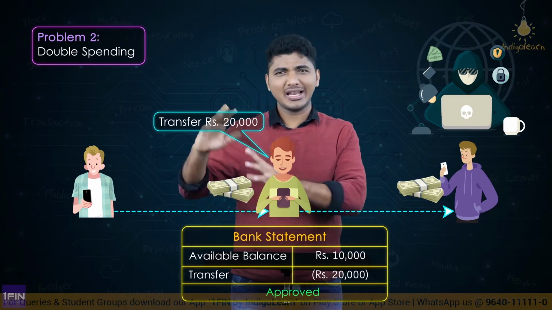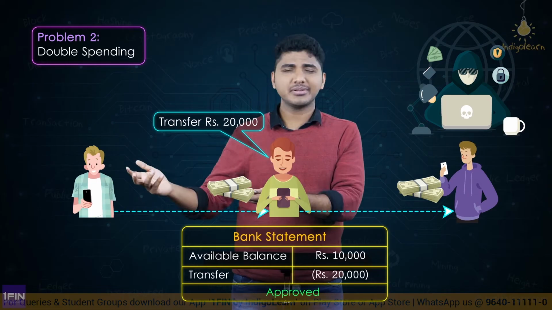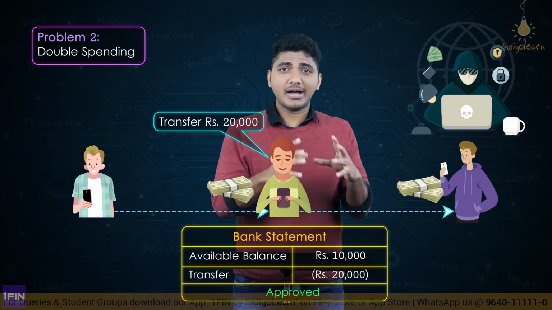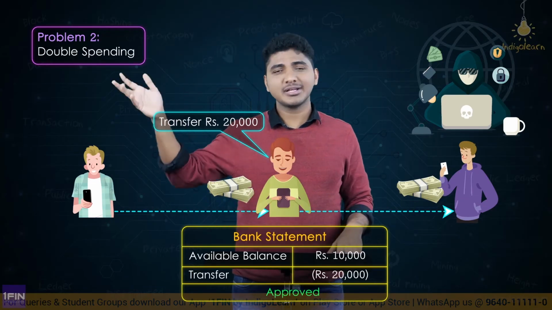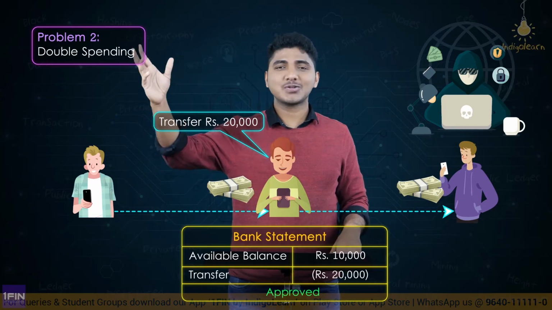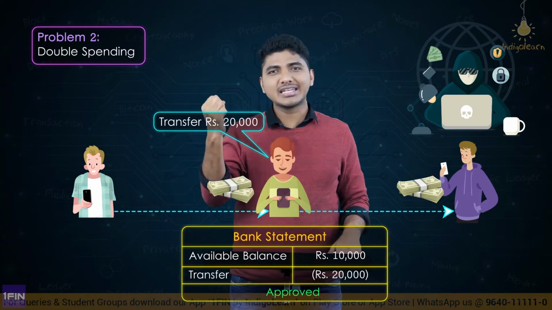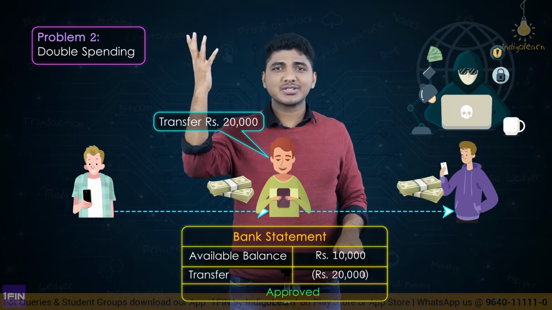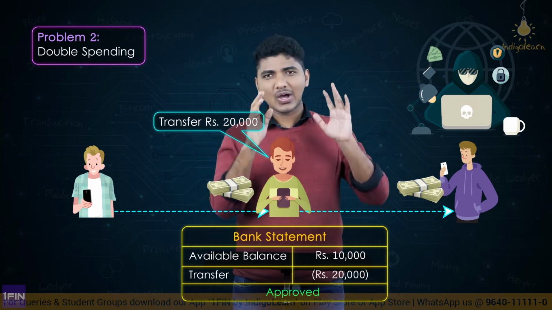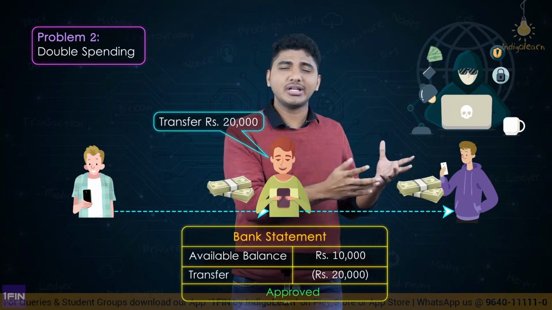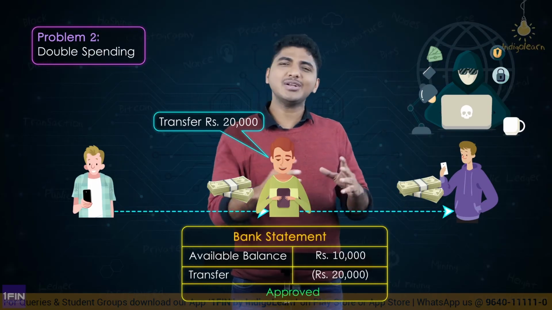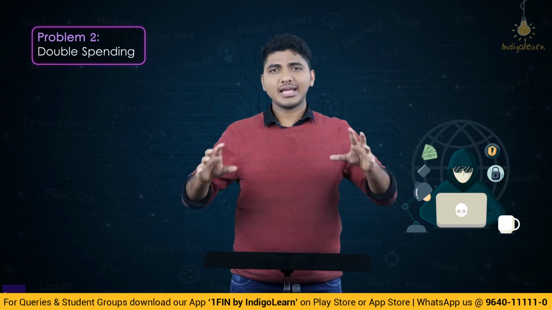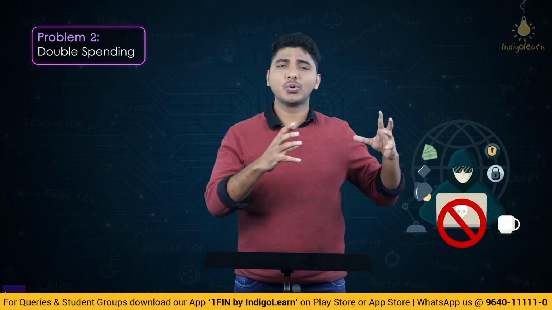Now you may say this is all hypothetical situation, it may not happen. Well, we don't know because we don't control that software. The banking software is controlled by banking companies, so we never have an access to that software. So the person who has ultimate control of that software can do anything that he wants. He can create funds out of thin air, he can waive off the loan. As long as he is the person who has authority or control over this software, he can do anything that he wants. So Satoshi Nakamoto thought, let one person not have control over this software.